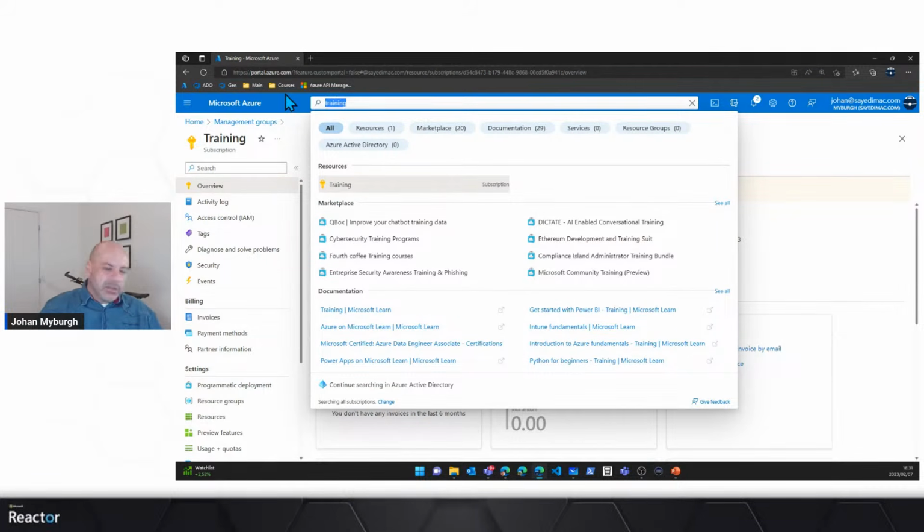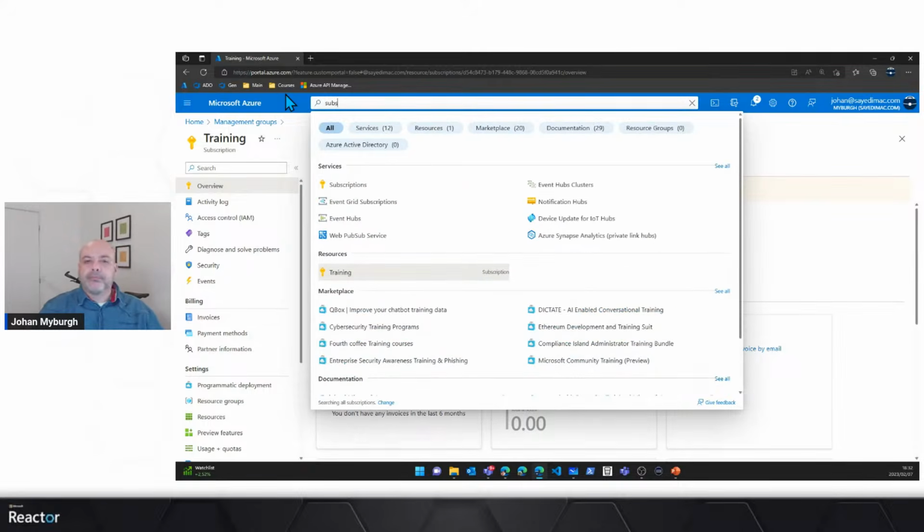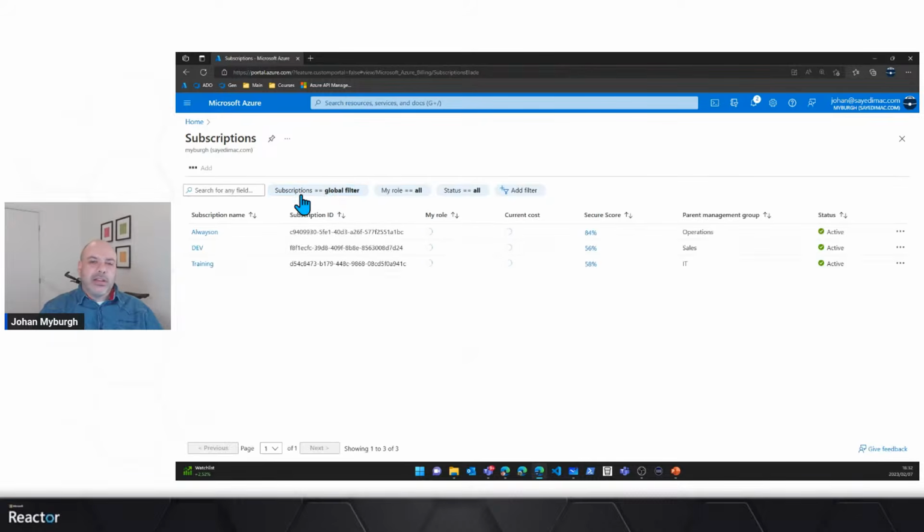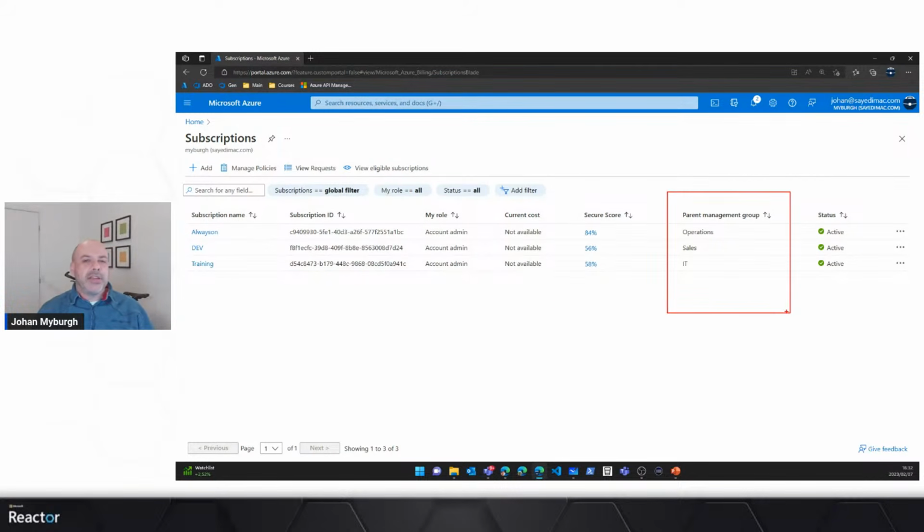So if I go and search for subscriptions and click on that link, it'll essentially show me all 3 of those subscriptions. Now remember, each of these are in their own parent management group, as you can see there, and that is where that structure essentially lies. It's showing them to me in a list here, but there's actually that structure behind the scenes.